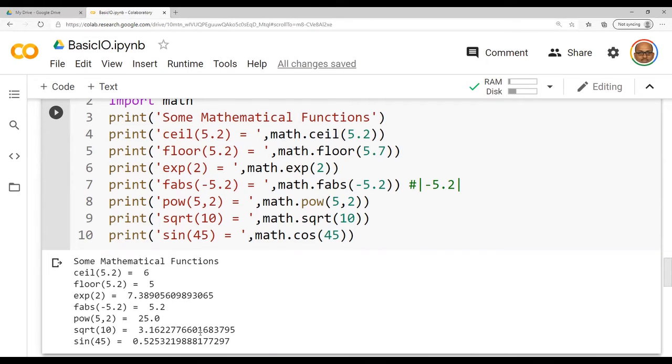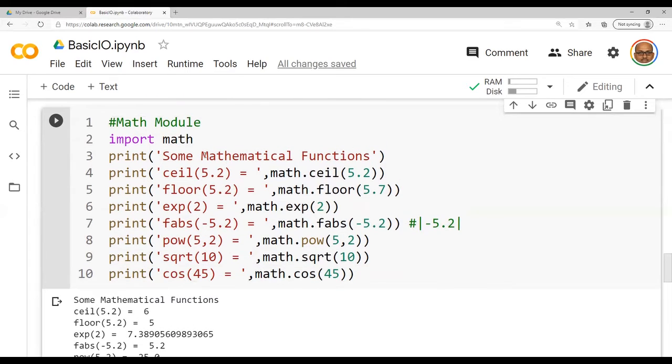Then SQRT of 10, it is giving the result. See the advantage of this mathematical module. You need not write code in order to compute the power or square root. Or you need not write the series for sine or cos. I have tested with the cos series here, sorry. So the statement should be like cos. Now you are having the same answer. Cos 45, right? So you need not know the expression. Without knowing the expression, the code has been written already. You are just incorporating the code.